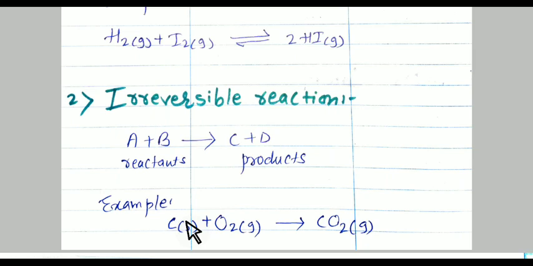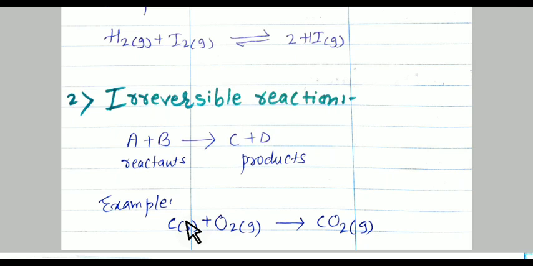One more type is there, the exothermic reaction. Whenever heat evolves in the reaction, it is known as an exothermic reaction. And whenever heat is absorbed in the reaction, it is known as an endothermic reaction. In an exothermic reaction, heat evolves during the reaction, and in an endothermic reaction, heat is absorbed during the reaction. I hope you understand all the types of reaction.